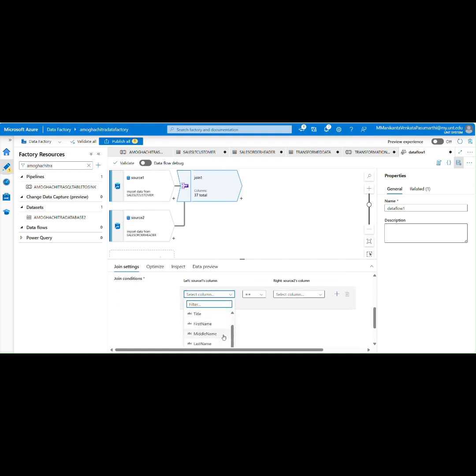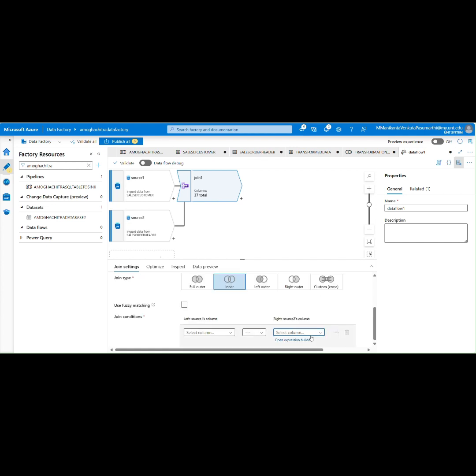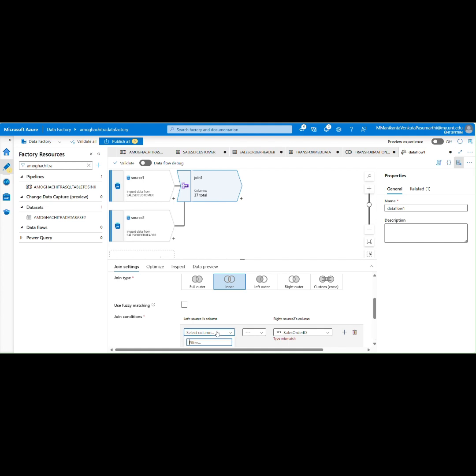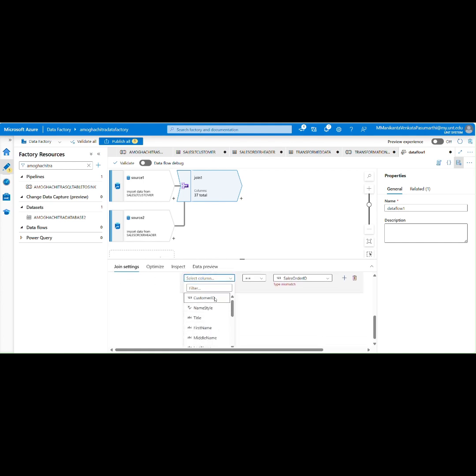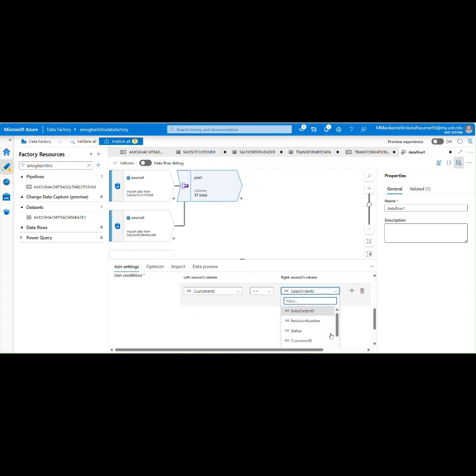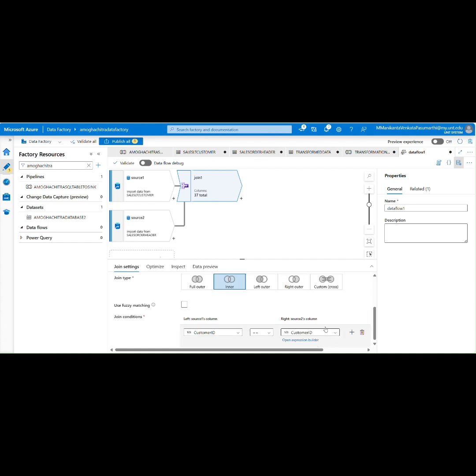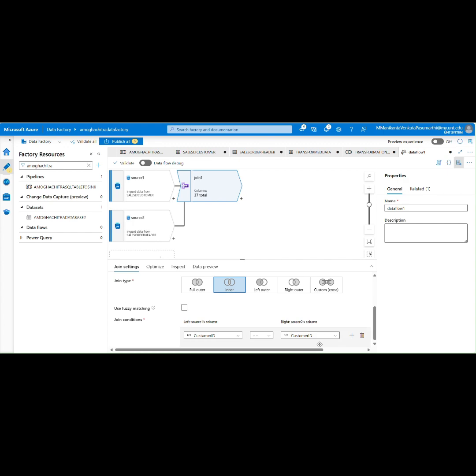I'm going to see the common ones in both. I have seen the customer ID as common here. I'm going to join on the primary key, customer ID.